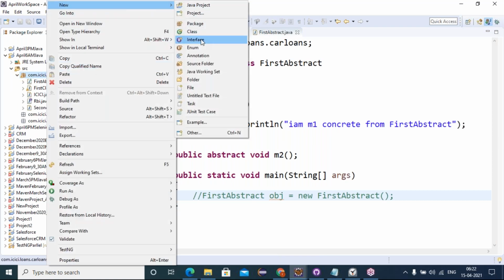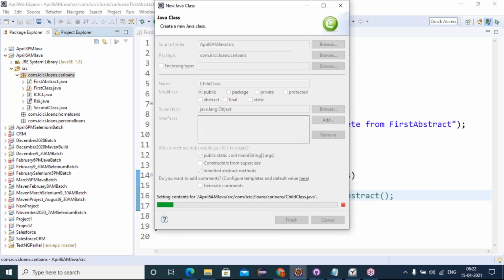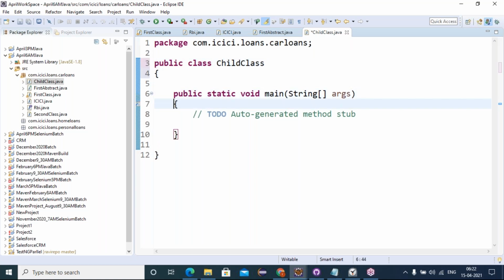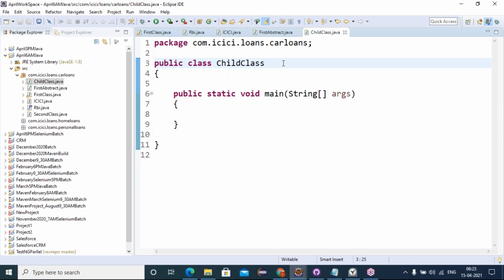Right click, new class. I'm giving the name child class. In this class, I'm going to implement the abstract class and its unimplemented methods. So what is the syntax to implement? Friends, for interface abstract methods to implement in a child class, we use a keyword called implements. But for abstract class abstract methods implemented in a child class, the keyword we use is extends.